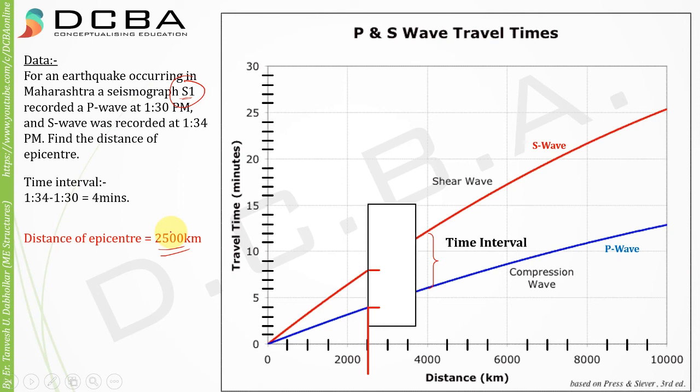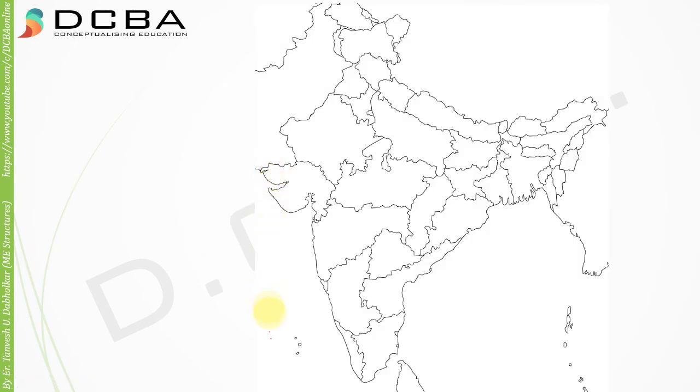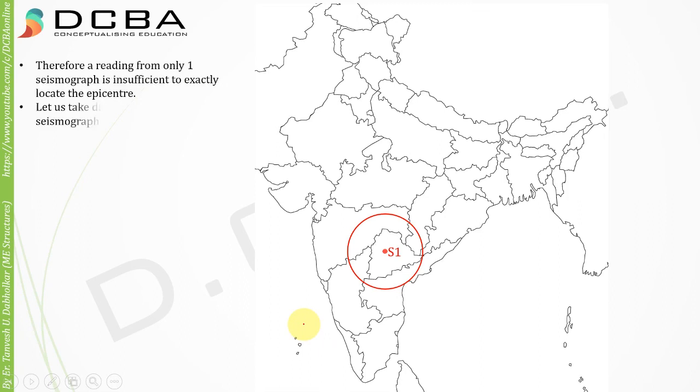But this is how we can find the distance of the epicenter, but we cannot find the exact point. Why? Because even if we know it is 2500 kilometers, let's say this is S1, so 2500, but from where? So we get a circle with a radius of 2500. So the epicenter can be anywhere on this circle. So can we find the epicenter using one seismograph? The answer is no.